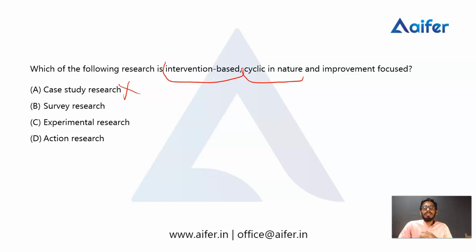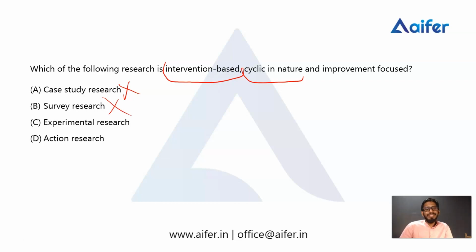Then the second one is survey research. Survey research is most probably conducted to generalize an issue, to study a population in detail, or to correlate something and so on. So it is not cyclic in nature or intervention based. So survey research is also incorrect.